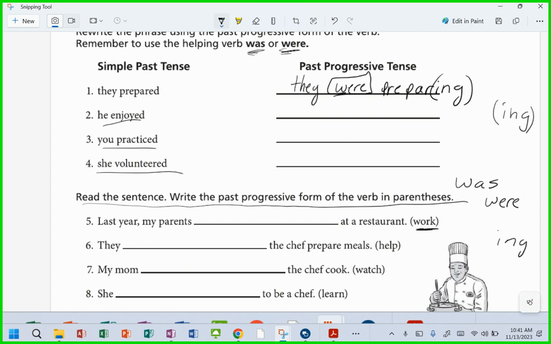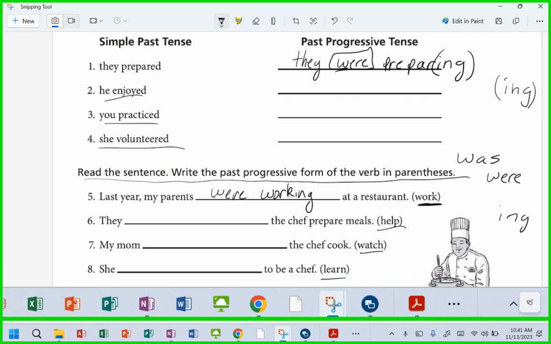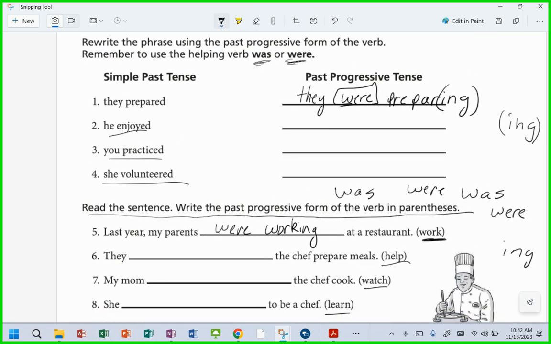We need to use this verb work, but we need to write it in the past progressive. Were what? Were working. Read it now, Bryson. Yes. Can you do that to this verb and this verb and this verb using was and were? Can you do that, Bryson?